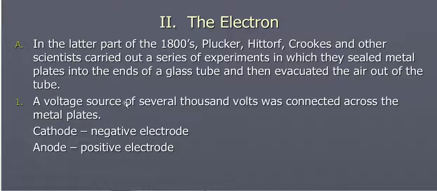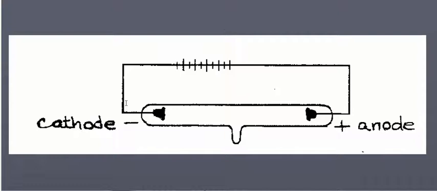Okay, now we're going to look at subatomic particles. First of all, the electron. In the latter part of the 1800s, a few scientists carried out a series of experiments in which they had sealed metal plates into the ends of a glass tube that was evacuated of air, and they applied a voltage of several thousand volts across the metal plates. We had the cathode, we have the anode, and here's kind of what a cathode ray tube looks like. And in a cathode ray tube, the particles always streamed toward the anode, so the particles always streamed this way toward the anode.